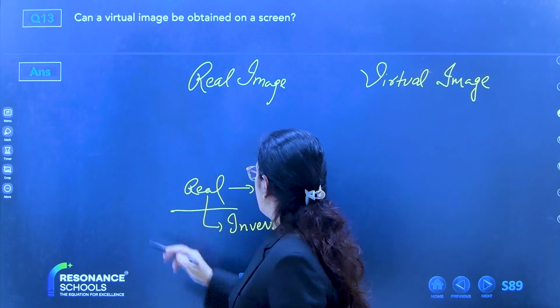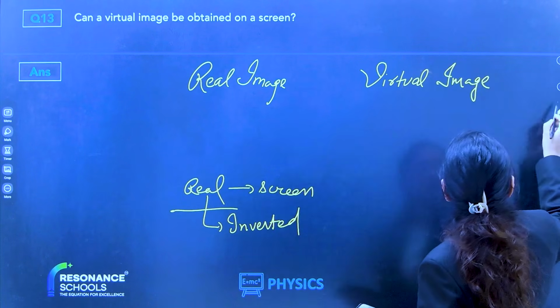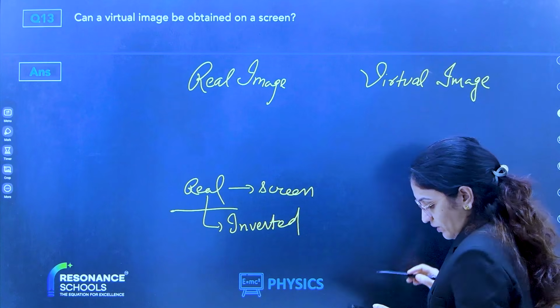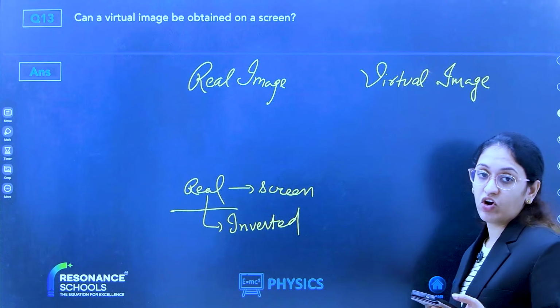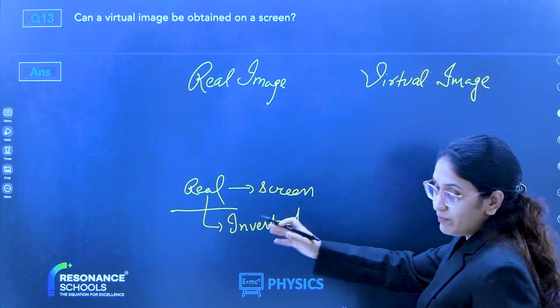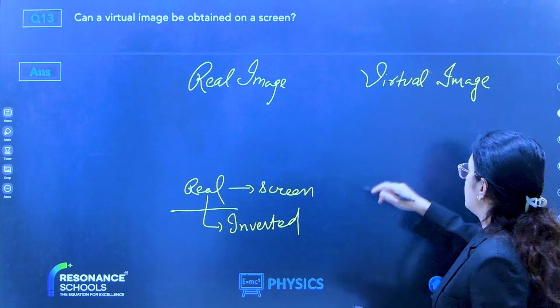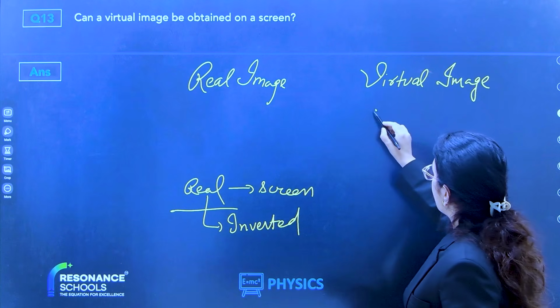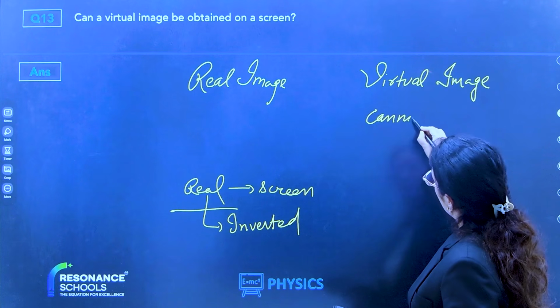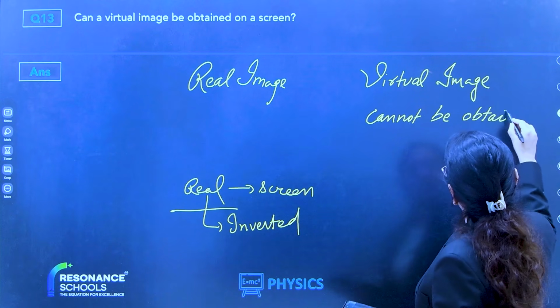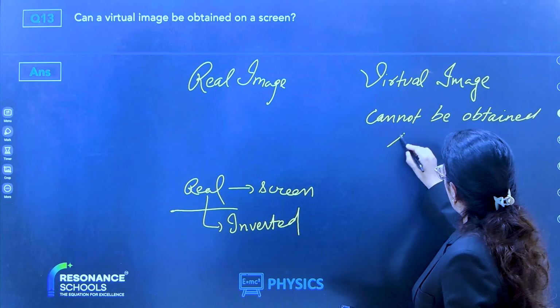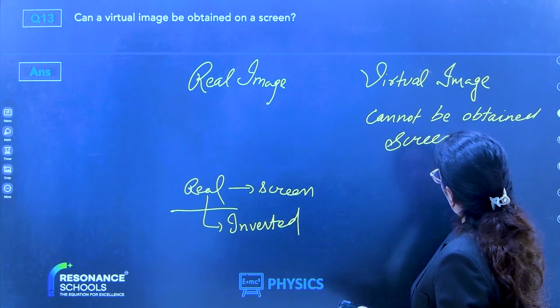But some images cannot be obtained on a screen. Those that are formed behind the mirror are virtual images, which cannot be obtained on a screen.